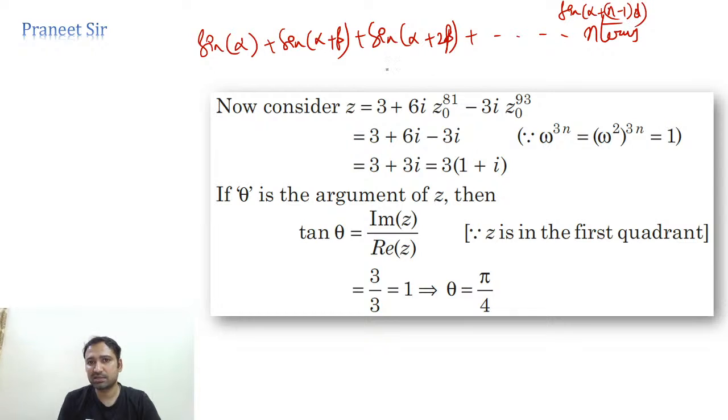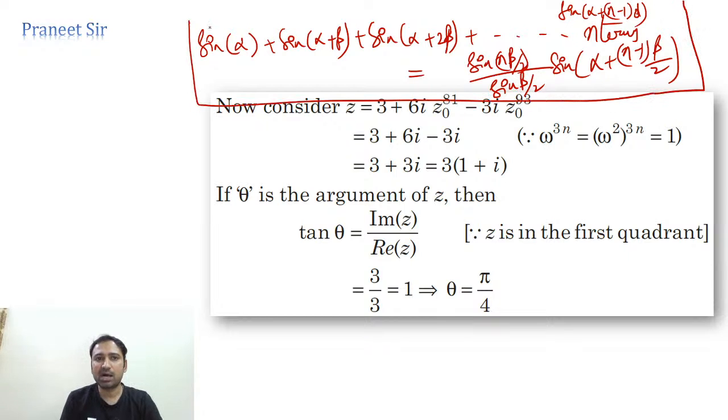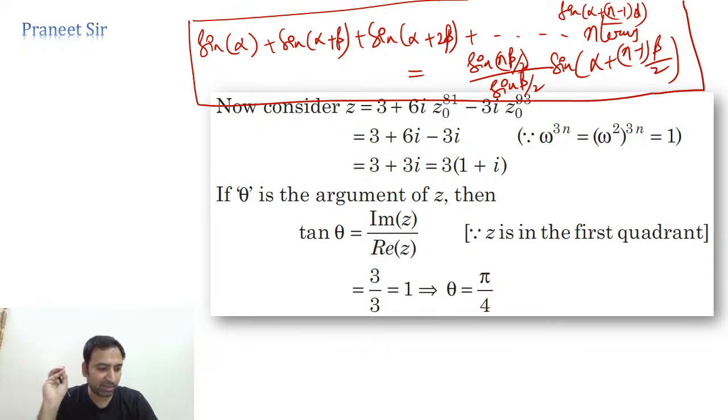The sum is equal to sine of n beta by 2 by sine beta by 2 into sine of alpha plus n minus 1 into beta by 2. This formula we can use, guys. This is a very important formula: sum of sines when angles are in arithmetic progression. Correct, no?